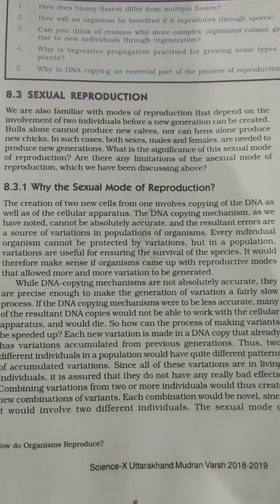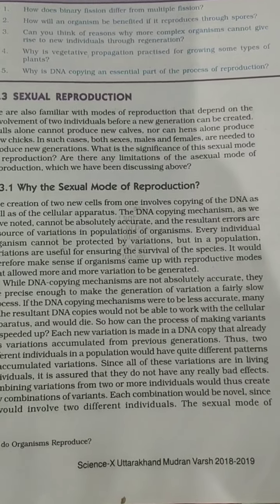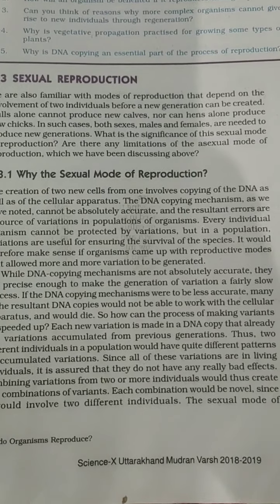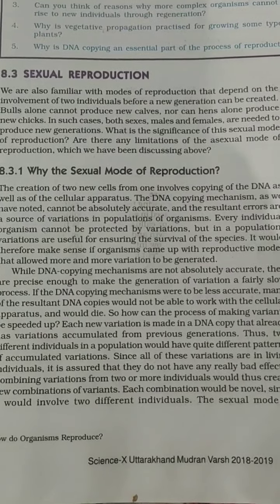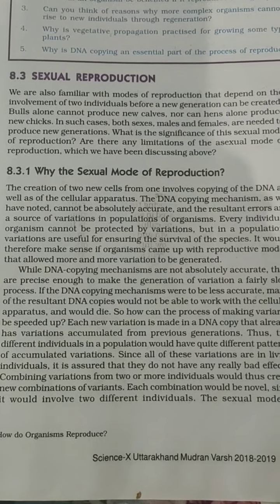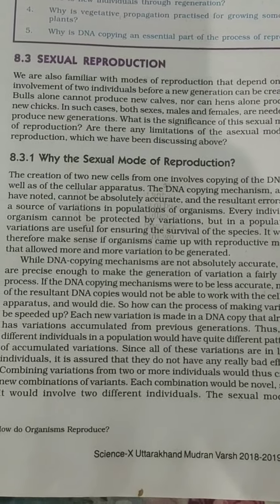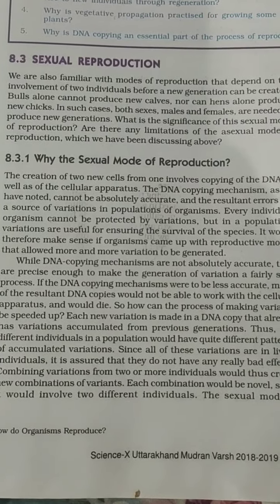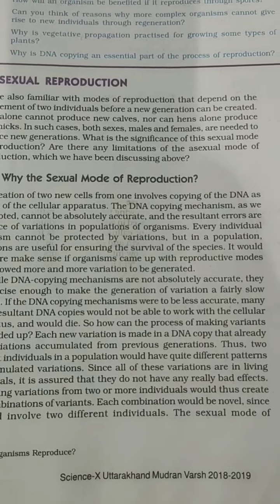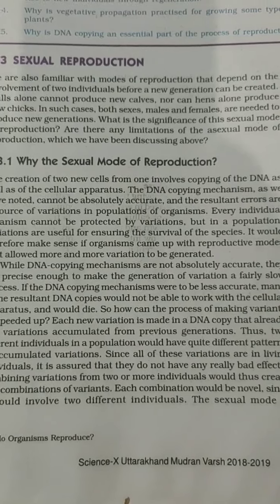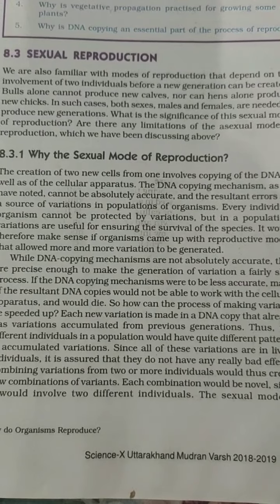Now, if the organisms have these variations, what if they have a lot of variations? The organisms do not have drastic variations, because having a drastic variation can also cause problems for the individual. Like if an animal has 4 legs and it is born with 6 legs, that animal will not be able to survive. Or if there is a drastic change in the chromosome number, maybe the organism will have different diseases.